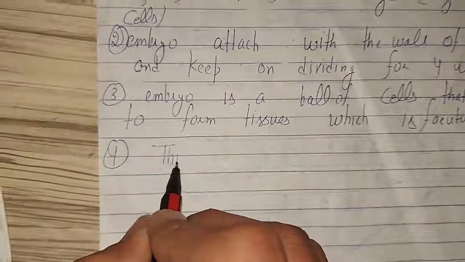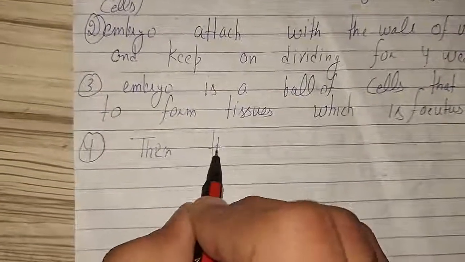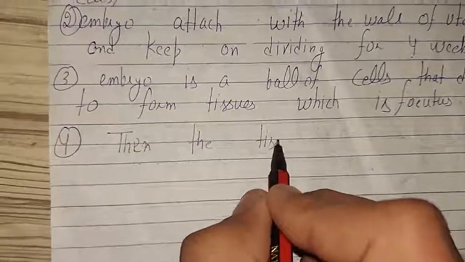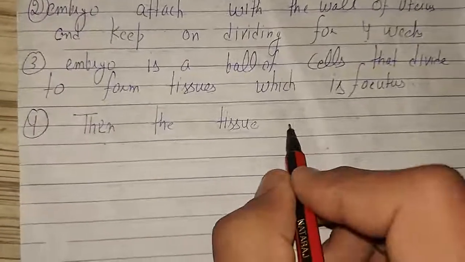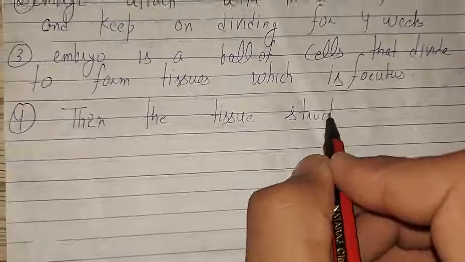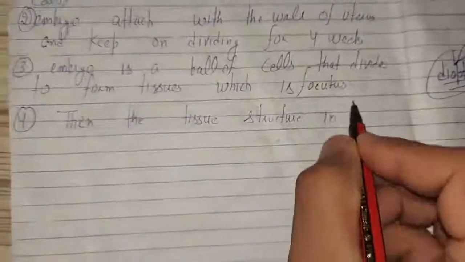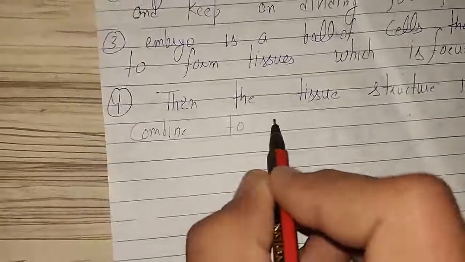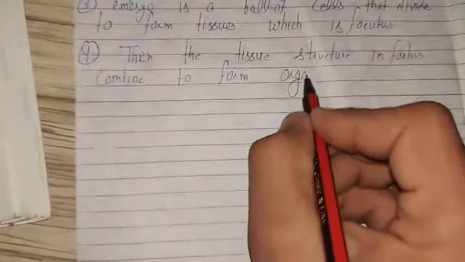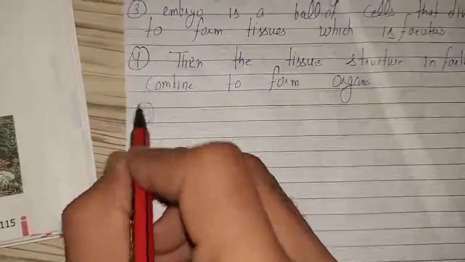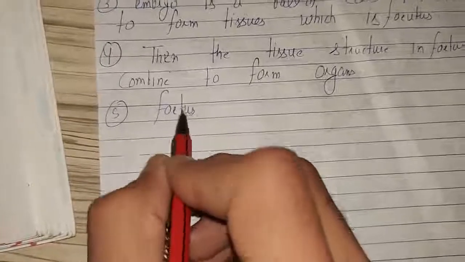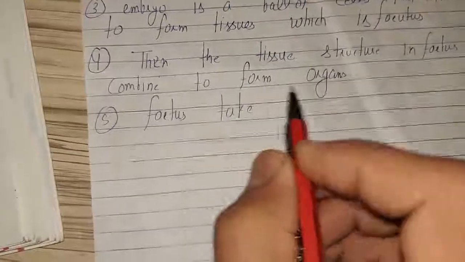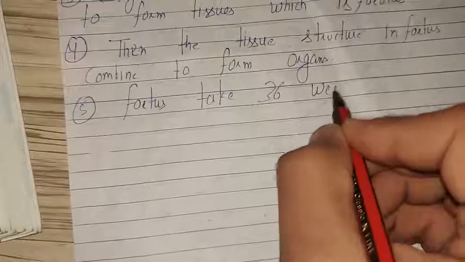Then the tissue structure in the fetus, जो tissue structure बन गया है fetus में, combines to form organs. The fetus takes 36 weeks or 40 weeks for complete development.